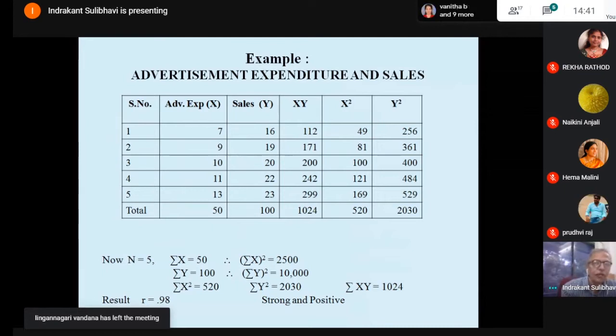This is how we have to apply the Karl-Pearson formula, and we have found that there is a strong and positive correlation between advertisement and sales of a company. I hope this is a very simple concept. We go to the next problem, next concept.